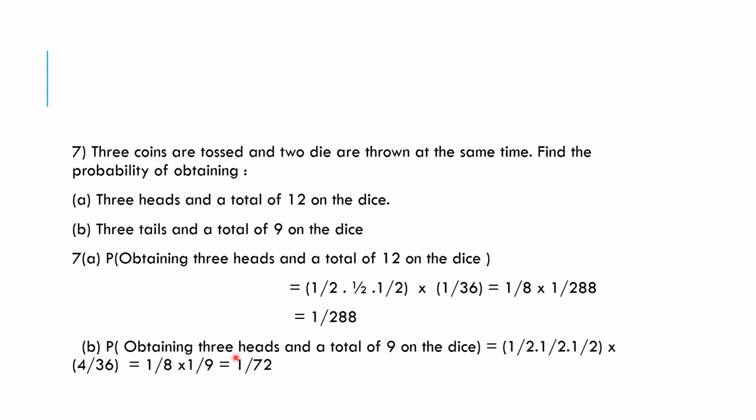And the probability of obtaining 3 tails and a total of 9 on the dice is 1 by 2 times 1 by 2 times 1 by 2 times 4 over 36, that is 1 over 8 times 1 over 9, which is 1 over 72, our answer.